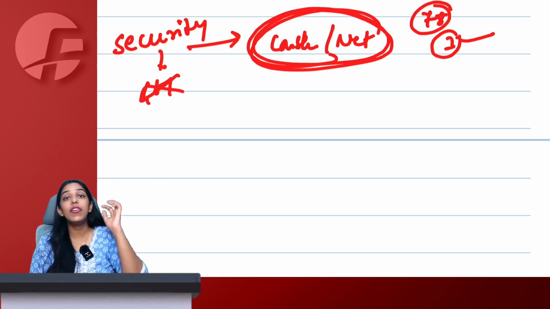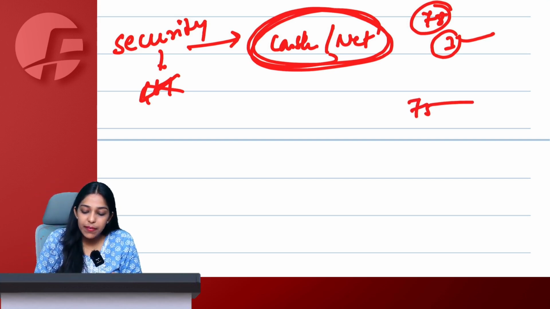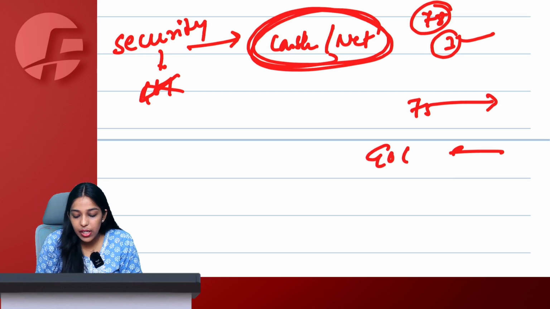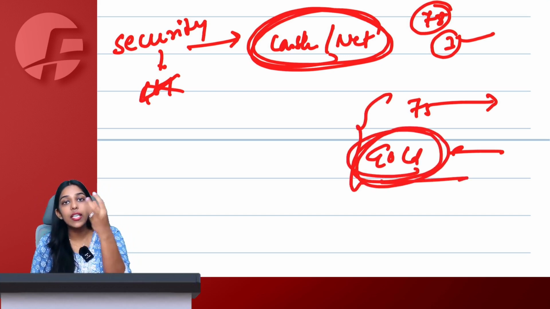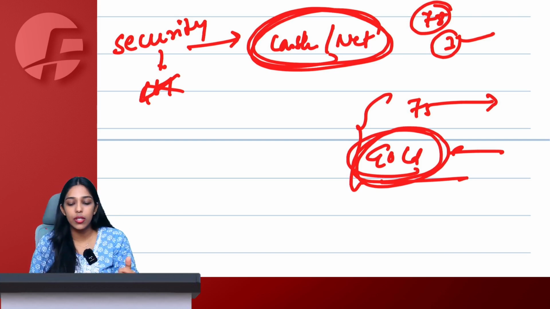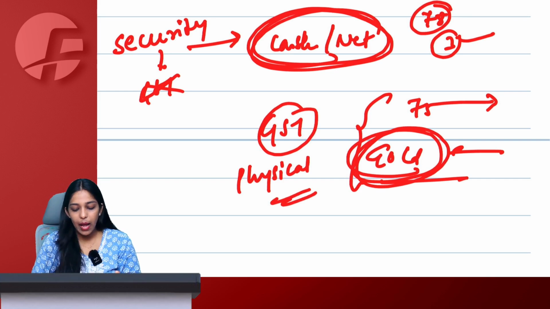Whereas let's say we decide to actually execute the contract, meaning I will pay 75 and this person will actually give me gold. Then in this case, since I am actually receiving the commodity, the goods, in case of physical delivery, GST will be applicable.